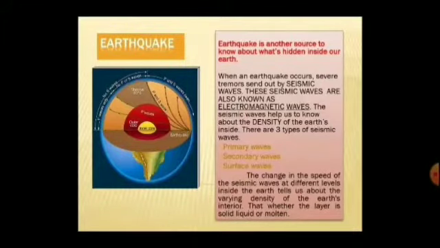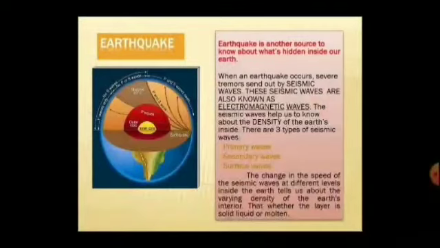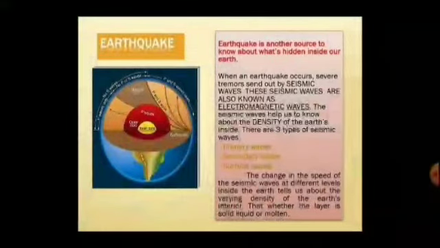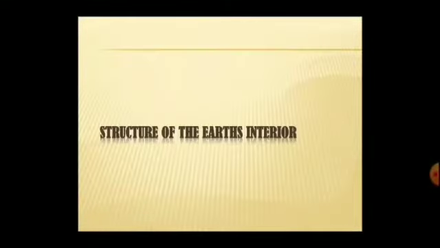The change in the speed of the seismic waves at different levels inside the Earth tells us about the varying density of the Earth's interior, that is, whether the layer is solid, liquid or molten. Structure of the Earth's interior.